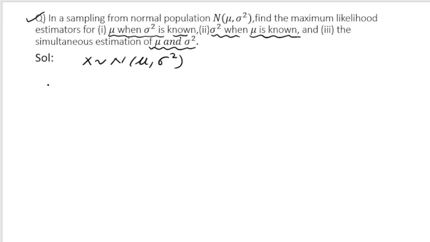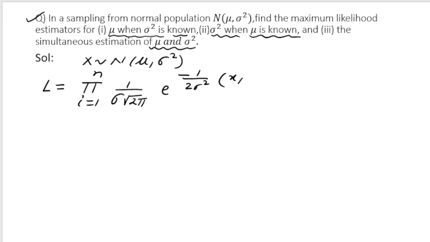First of all, we have to write the likelihood function. How is the likelihood function written? We take the product for i varying from 1 to n, and then we write the probability density function. For a normal distribution, I hope you remember the probability density function is given by 1 by sigma under root 2 pi. You have to remember this because this is a standard distribution, e to the power minus 1 by 2 sigma square into xi minus mu whole square. Right. So I have to take the product of it.